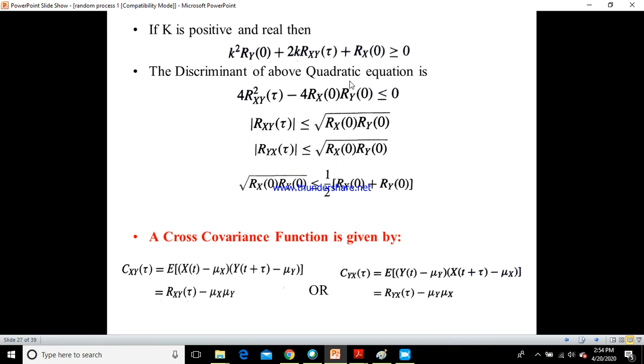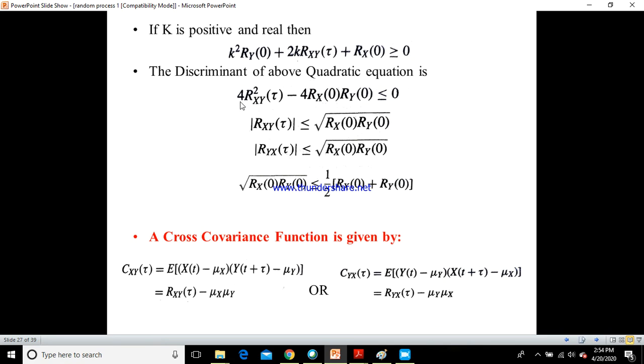You all know the quadratic equation solution will be found by minus b plus or minus root of b square minus 4ac divided by 2a. So that is the formula we use to find the roots of a quadratic equation, right? In that, b square minus 4ac is nothing but the discriminant. So here, 4 into rxy the whole square of tau minus 4 rx of 0 ry of 0. So here it is b square minus 4ac. So what is b? 2 into rxy of tau.